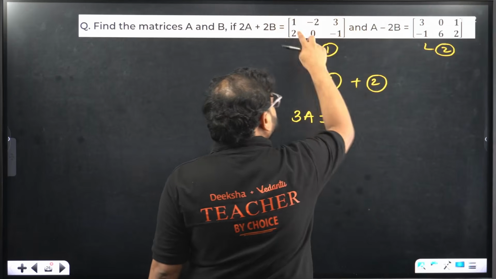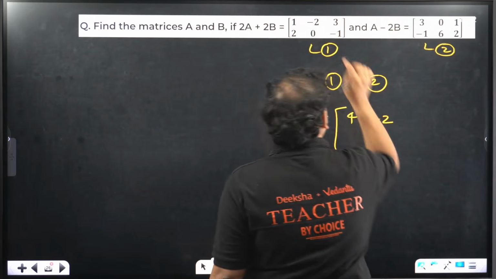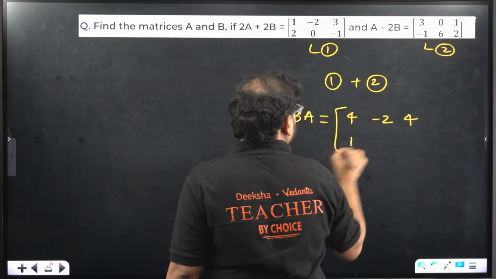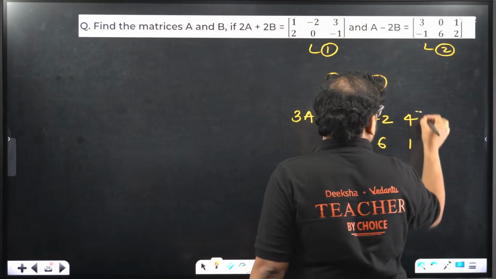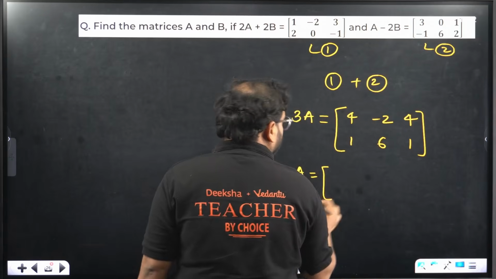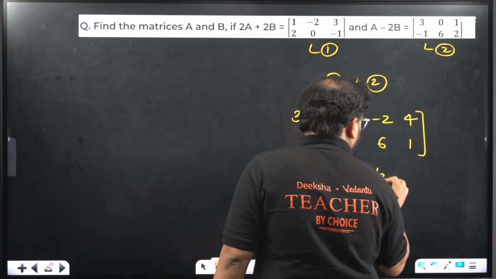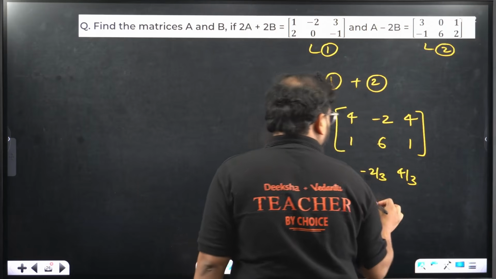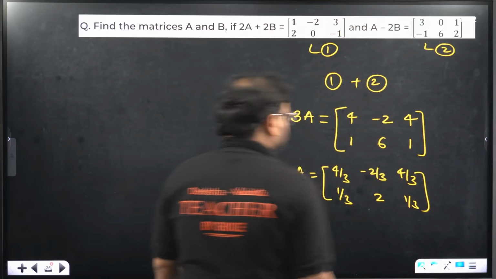Now add the elements. 1 plus 3, 4. Minus 2 plus 0, minus 2. 3 plus 1, back to 4. 2 plus minus 1, that's 1. 0 plus 6, minus 1 plus 2, is what we have. Means my value of the matrix A is coming as 4 by 3, minus 2 by 3, 4 by 3, 1 by 3, 2 and 1 by 3. This is the matrix A value.